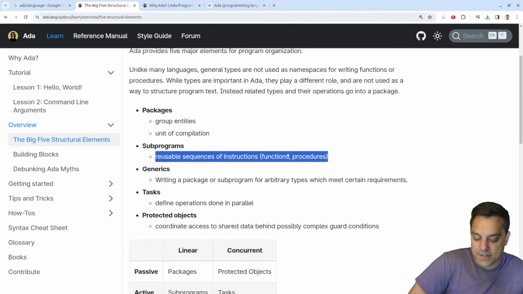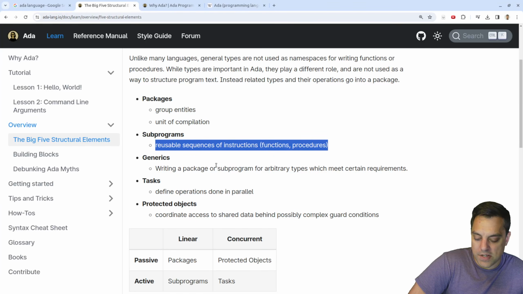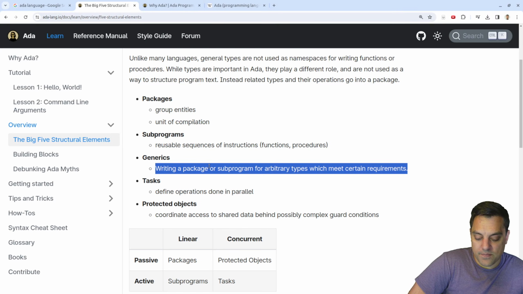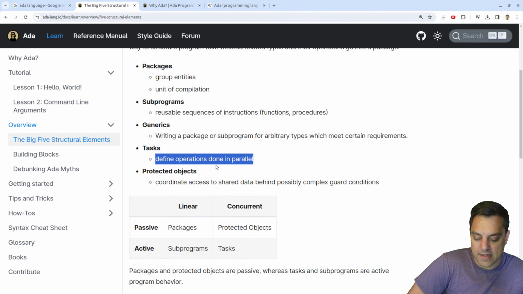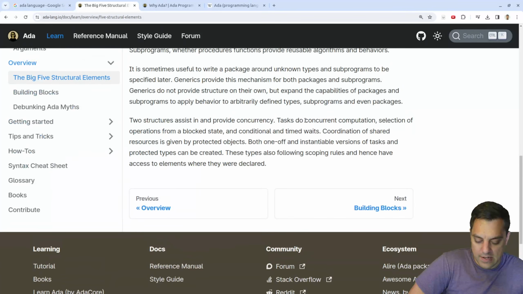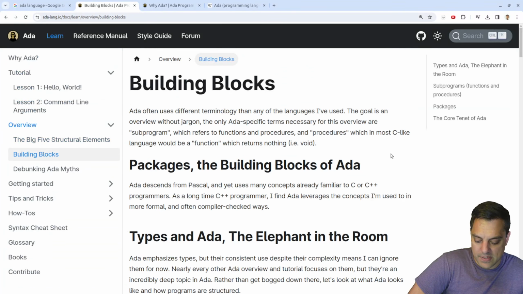Subprograms, reusable sequences of instructions. Fair enough. Yeah, functions and procedures. And then generics for arbitrary types. Okay, so they're data types and so on. Tasks for parallel things and protected objects. Okay. Let's see if we can find some of these here.